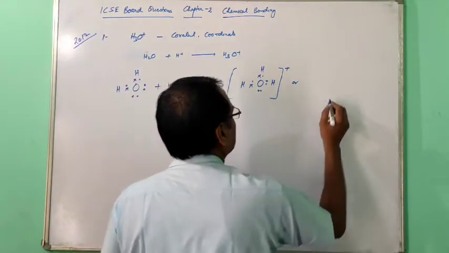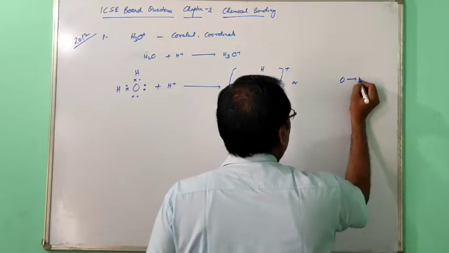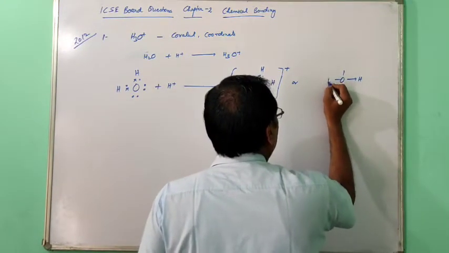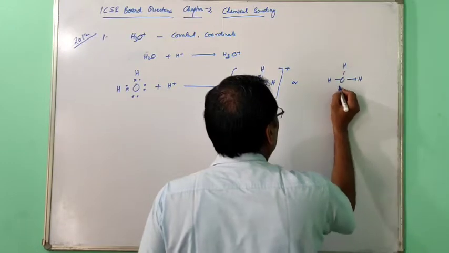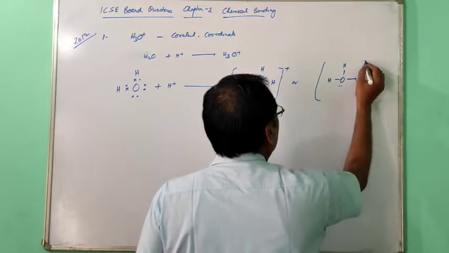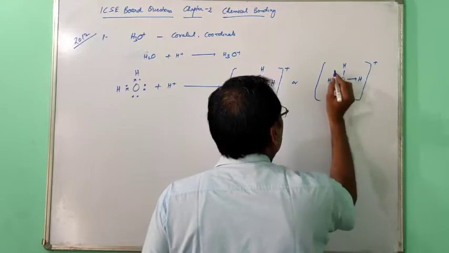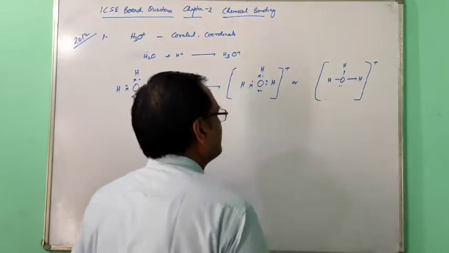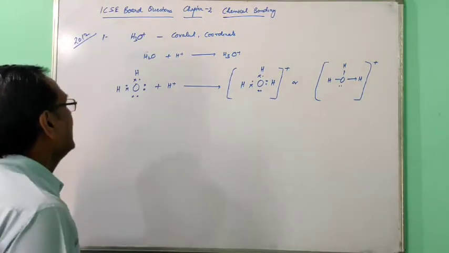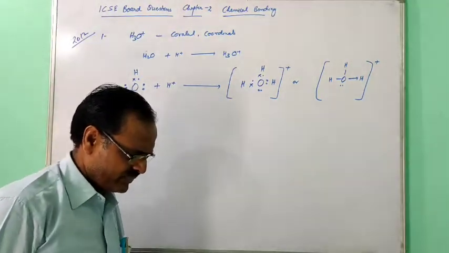That becomes the coordinate bond, and these two are covalent. In this way you get the hydronium ion.